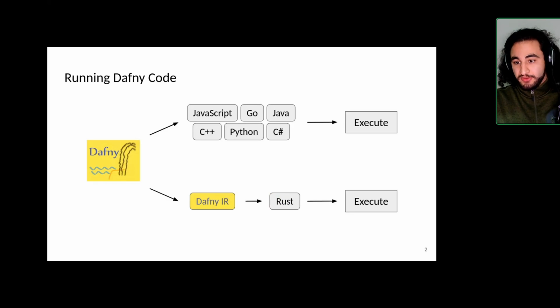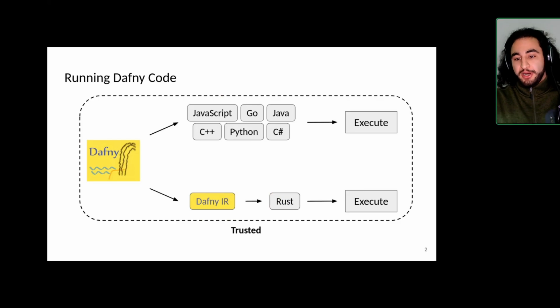Now, the issue with all of these things is that all of these steps must be trusted. So they're part of Dafny's trusted computing base, and we can roughly split them up into two parts. One is, for example, you need to trust the Java compiler, the Rust compiler, the Python interpreter. But on the other hand, you also need to trust everything on the front end, if you want to call it that, which is going from Dafny to the Dafny IR, or going from Dafny IR to the high-level language like Rust, or from Dafny directly to Java.